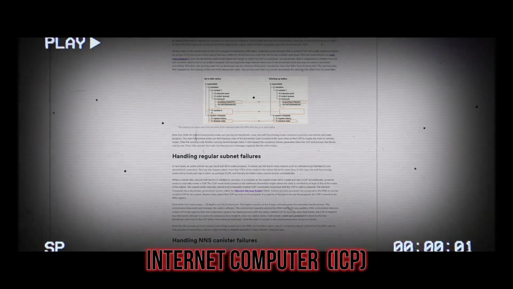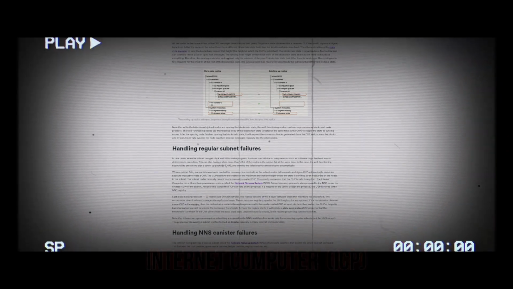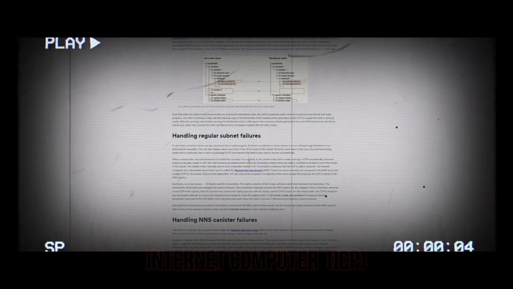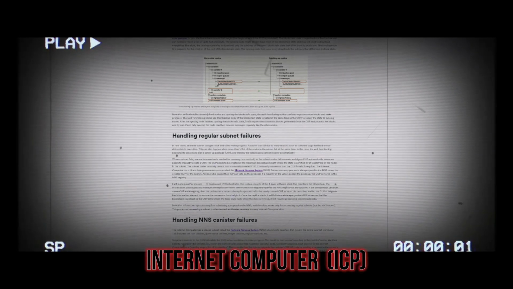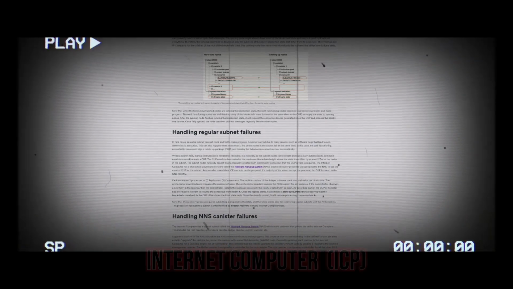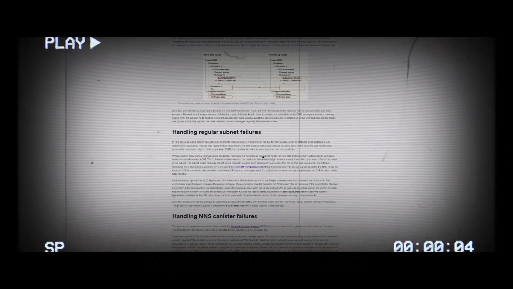Once fully synced, the node can then process messages regularly like the other nodes. Handling regular subnet failures. In rare cases, an entire subnet can get stuck and fail to make progress. A subnet can fail due to many reasons, such as software bugs that lead to non-deterministic execution. This can also happen when more than 1/3 of the nodes in the subnet fail at the same time.